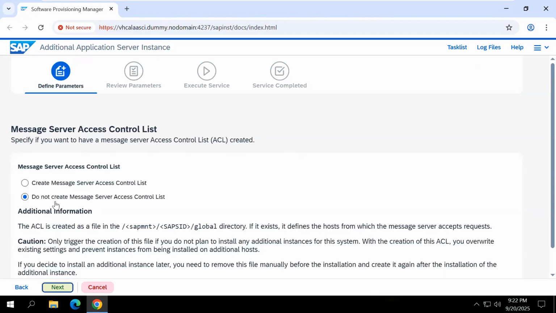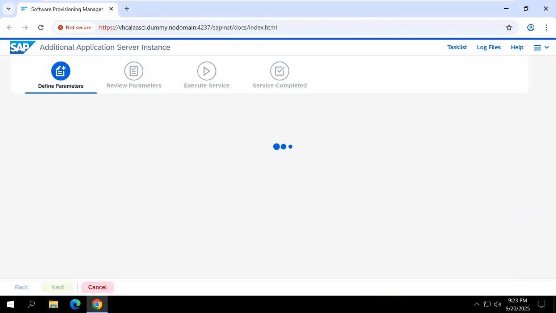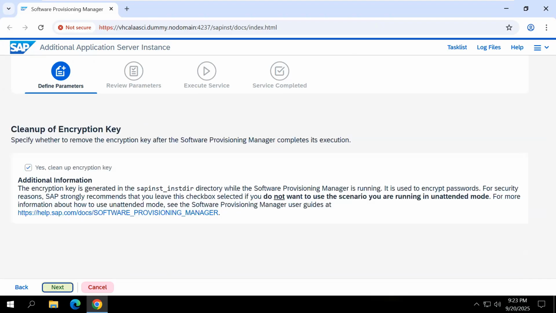No need to create a message server access control list. Click next. Click next.